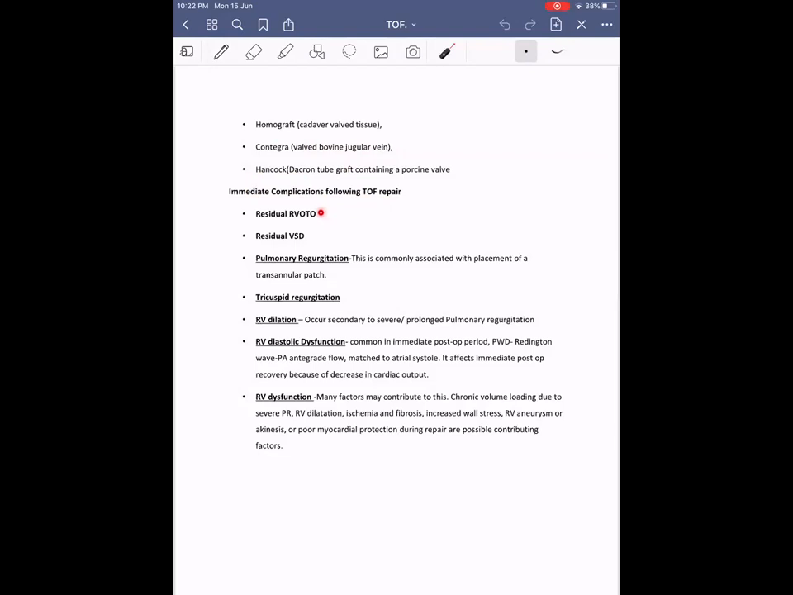Peak gradient across the RVOT more than 30 is considered significant, no? Post-op repair.